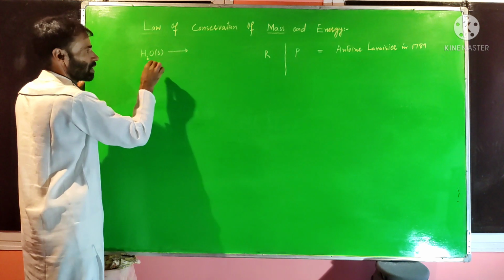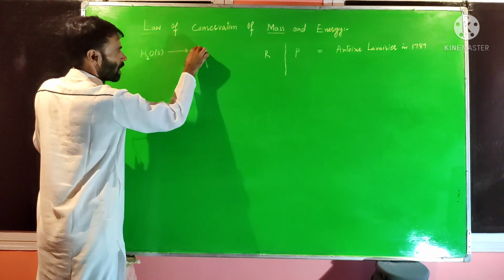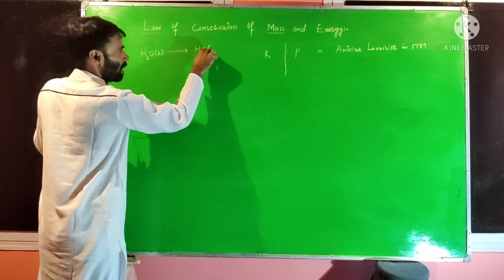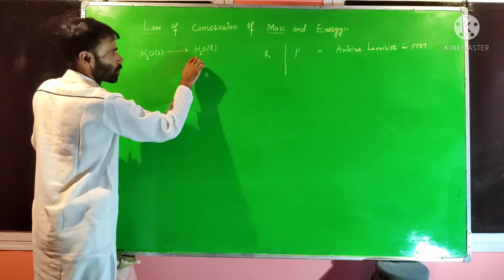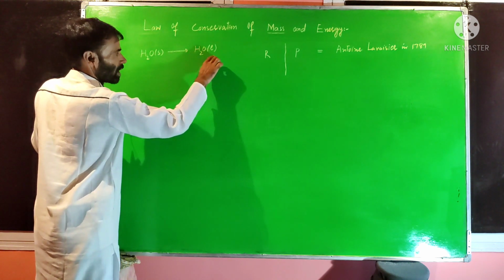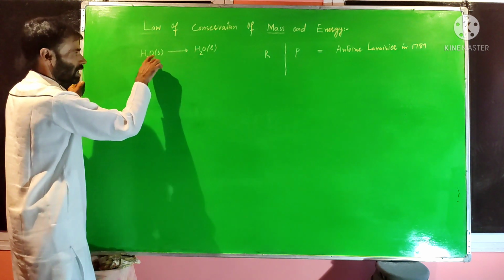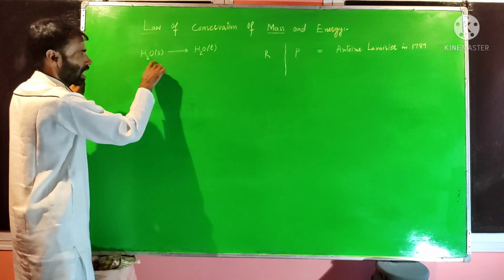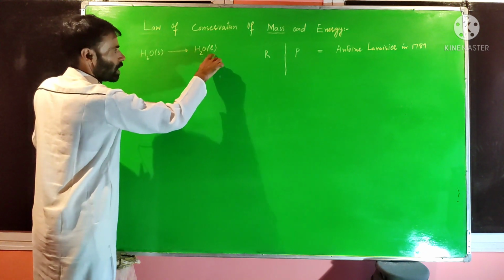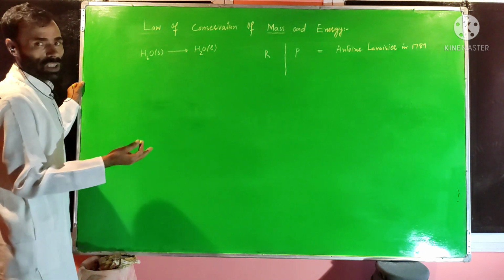After that, heat it gently and it is converted into liquid water. Now we also weigh this and measure its mass. From this measurement, we can say the mass of the solid ice piece is equal to the mass of the liquid water.